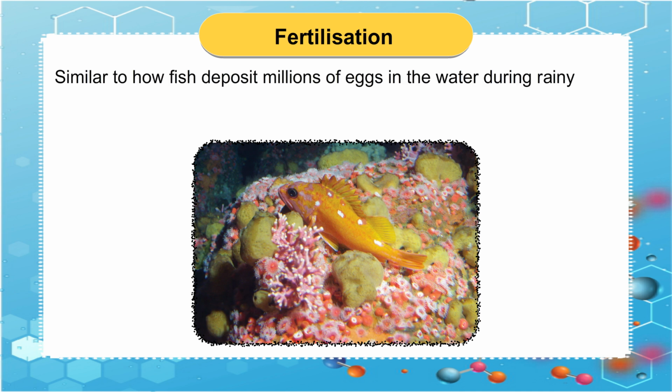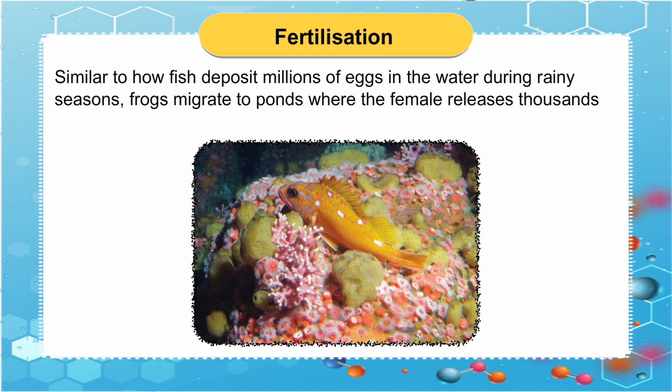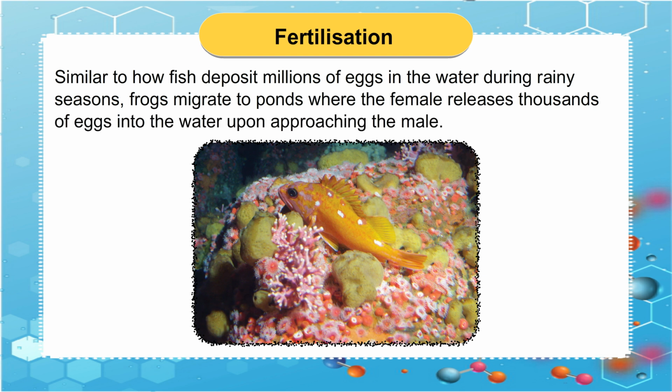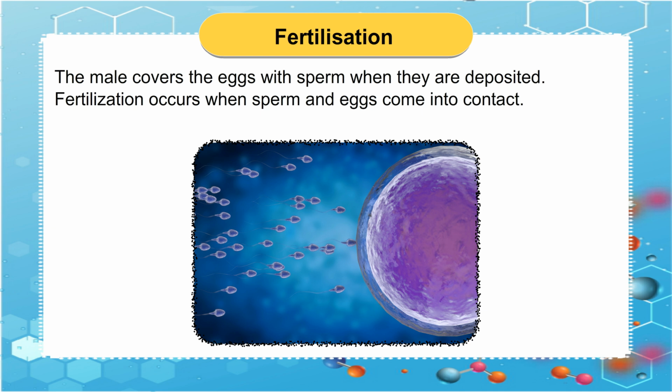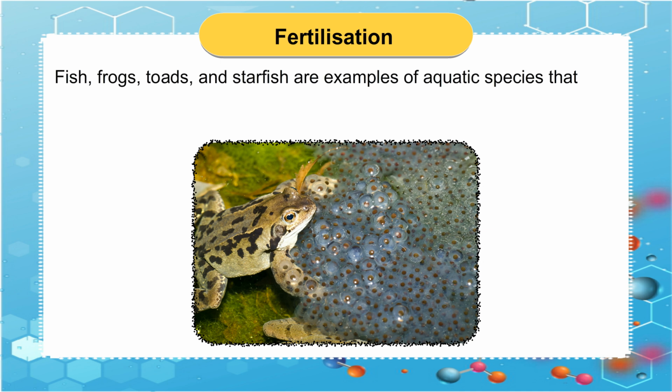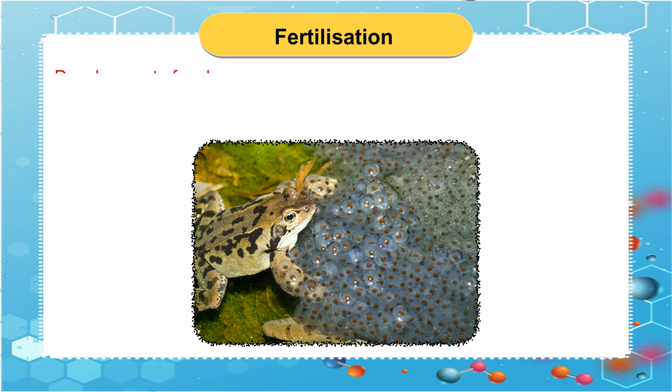Similar to how fish deposit millions of eggs in the water during rainy seasons, frogs migrate to ponds where the female releases thousands of eggs into the water. Upon approaching, the male covers the eggs with sperm when they are deposited. Fertilization occurs when sperm and eggs come into contact. Fish, frogs, toads, and starfish are examples of aquatic species that undergo external fertilization.